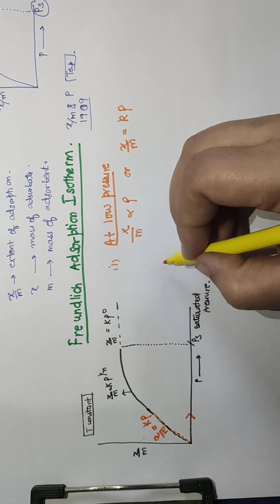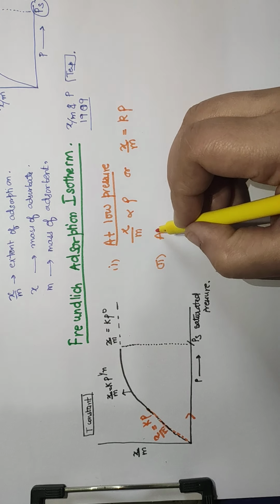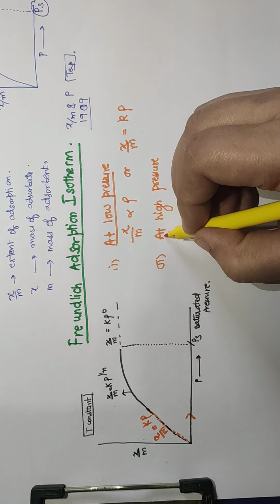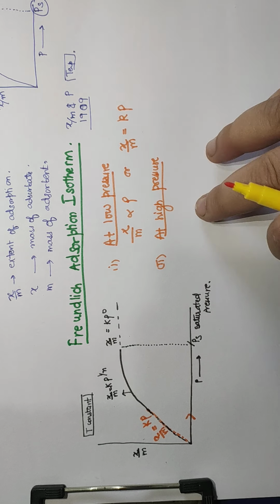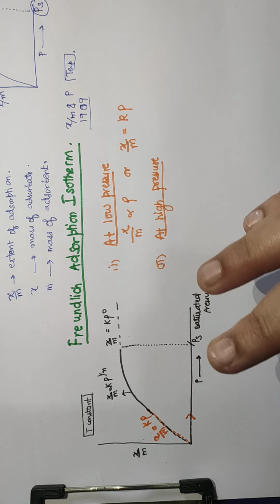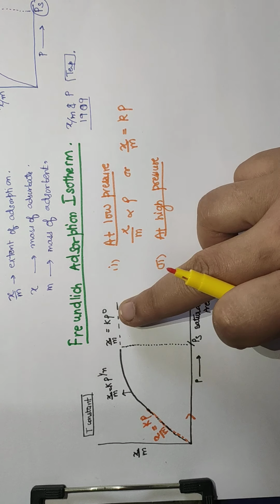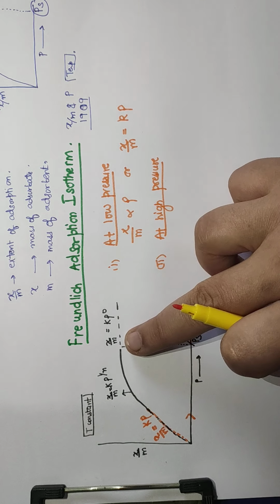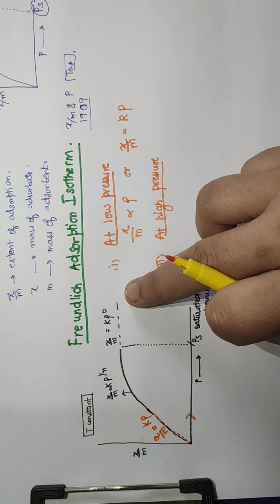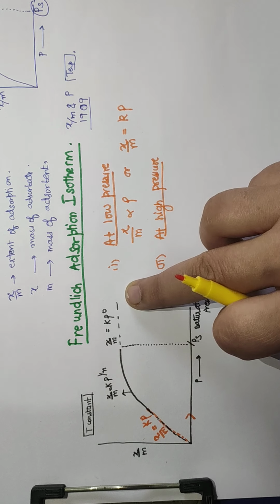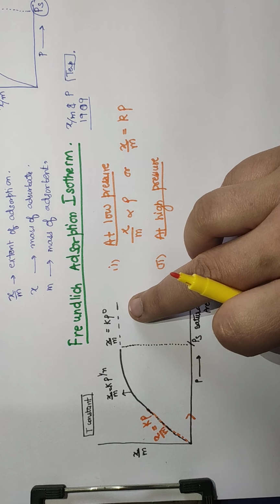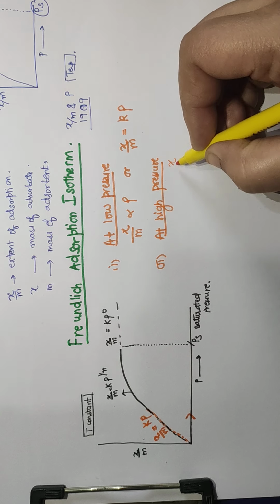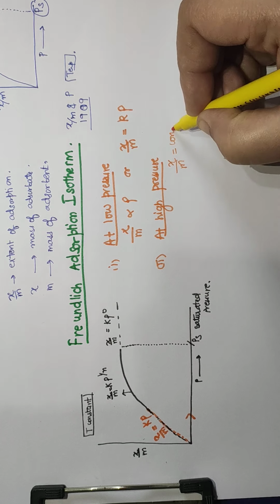The second case is at high pressure. High pressure means so much pressure is applied that if adsorption has happened, the surface is not empty at all, so there will be no effect however much pressure I apply. So it becomes independent of the pressure, where it is denoted by P naught. So the graph becomes almost constant. Here the graph is almost constant, which means that extent of adsorption becomes independent of the pressure, right? So if it becomes independent, I can say x upon m is a constant.